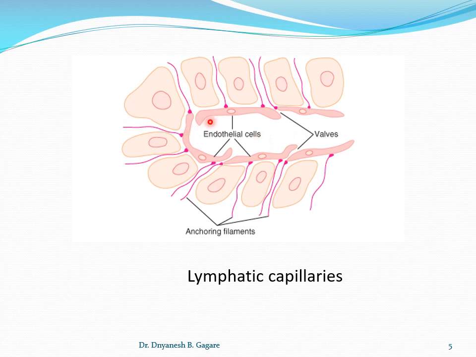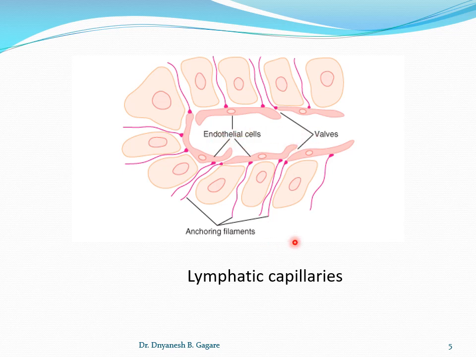So this is a very important function of endothelial cell, because capillaries are lined, the inner lining of the capillaries is endothelial cell, and these are supported by the anchoring filament to the connective tissue. Okay, and in this way we can say how the lymph is formed: the interstitial fluid flows directly into the lymphatic capillary. Okay, and this fluid, once entered in the capillary, is called the lymph.